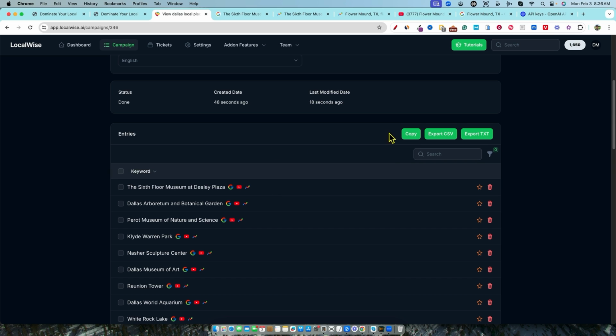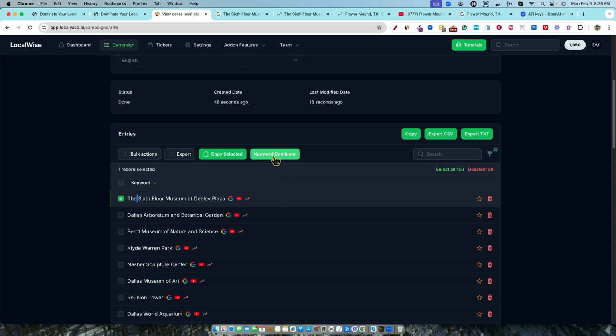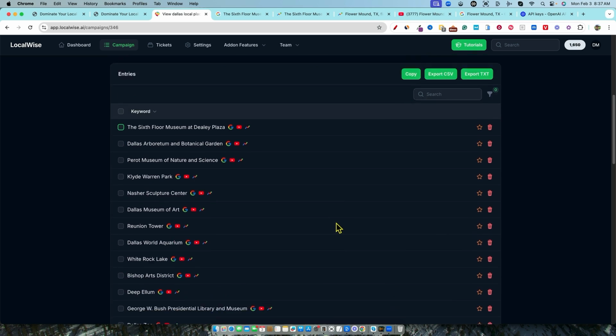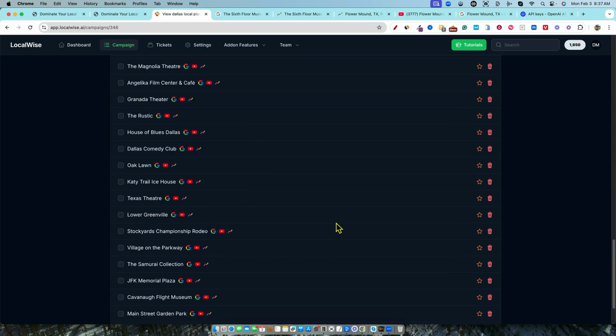You're going to have a green button over here, and you'll be able to click on this. Then you'll come over here, and there's a keyword combiner, or a button right over here that says write content. You just click on that, and it'll actually go and write content for that keyword. So it really extends the use case of the software, and it's going to be able to write content for you very, very quickly.